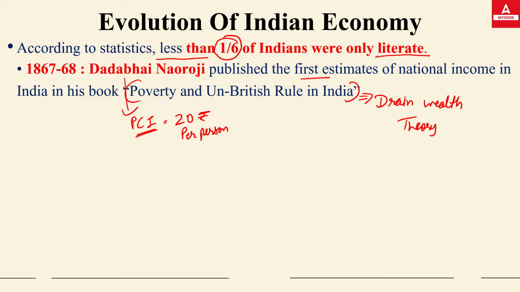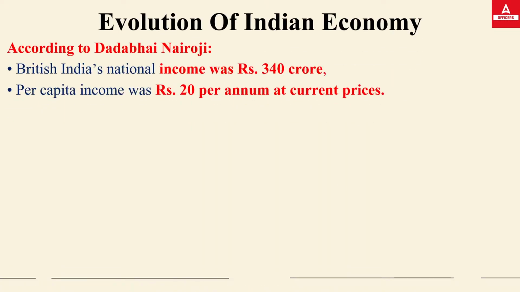Similarly, the drain wealth theory represented that the wealth of the country was drained by the British from India to Britain. That was the drain wealth theory represented by Dadabhai Naoroji. With the help of this theory, he also explained the first national income and per capita income. The person who introduced national income estimates and per capita income estimates in the country for the first time was Dadabhai Naoroji, and he was the first Indian who became an elected member of the British Parliament.